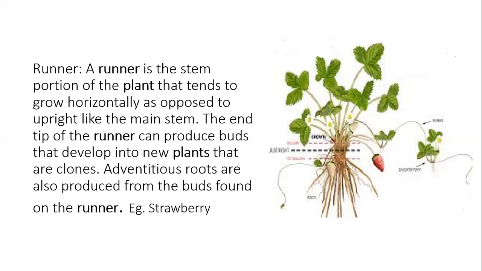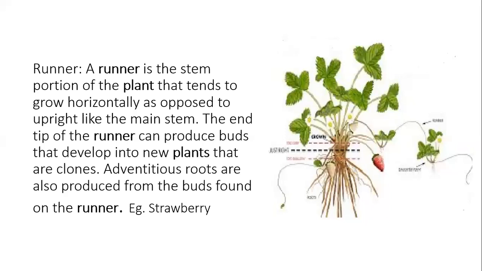Ma'am, is it necessary that adventitious roots are found only in monocots? Generally, my dear, generally. But if you see the example of banyan tree, banyan tree का जो main root है ना, main root जो है उसका वो tap root है, but उसका जो hanging roots है ना, जो hang होते हैं, those are the prop roots which are adventitious.